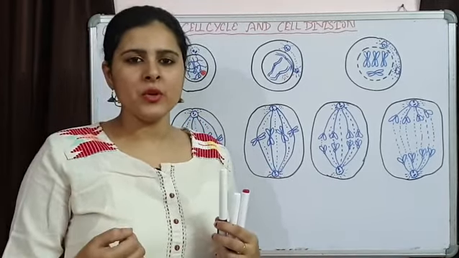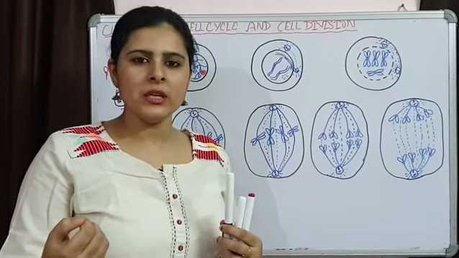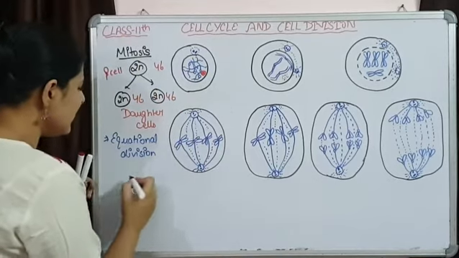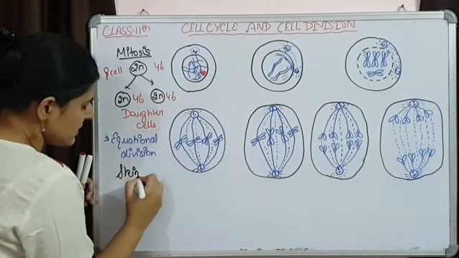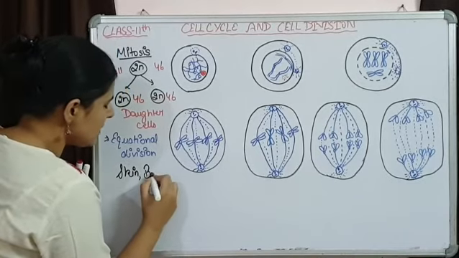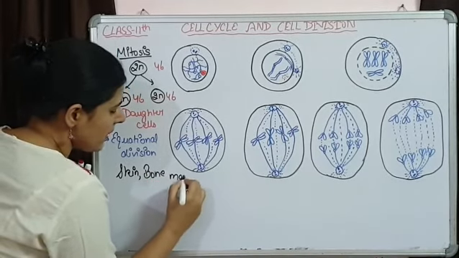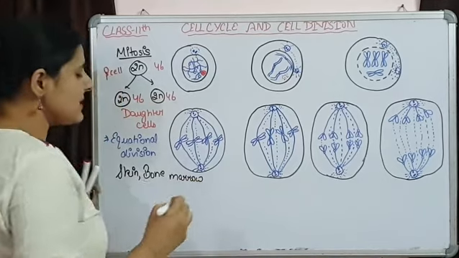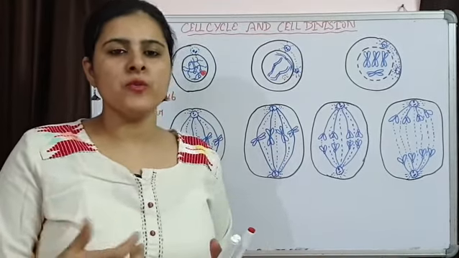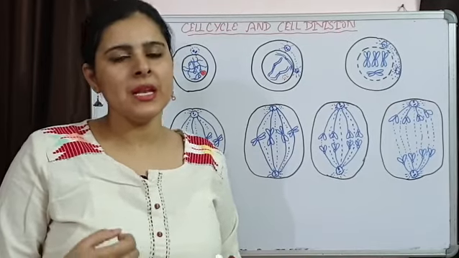Other than this embryo, there are other cells of our body that also show mitotic division. For example, skin is there. Mitosis is taking place in our skin cells. Bone marrow, which are continuously responsible for formation of blood cells. So these cells are undergoing mitotic division and they are responsible for the formation of new and multiple cells.